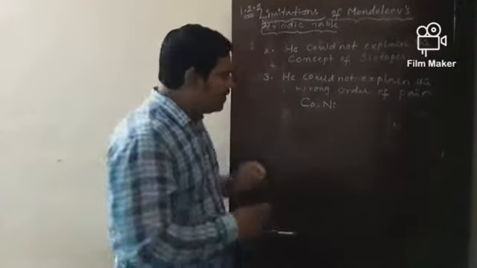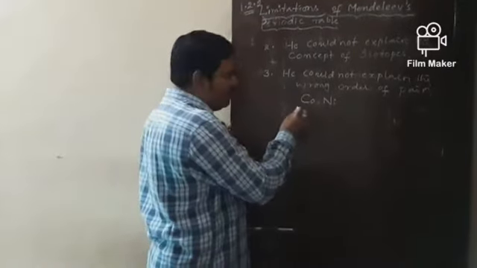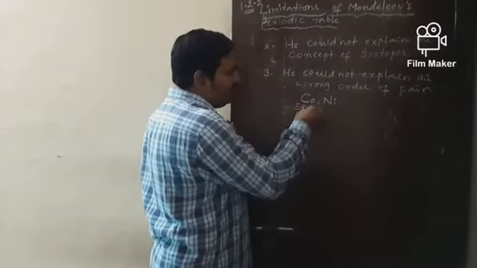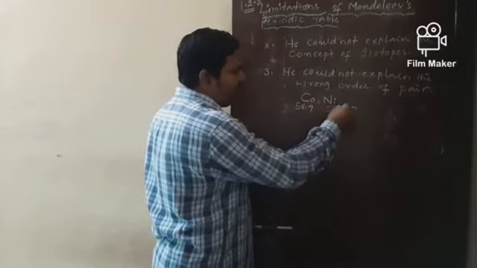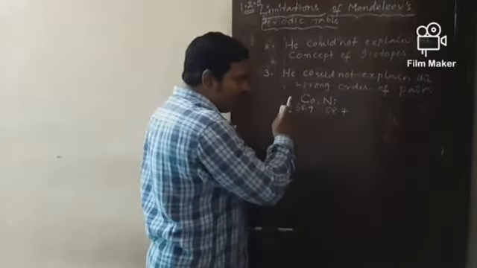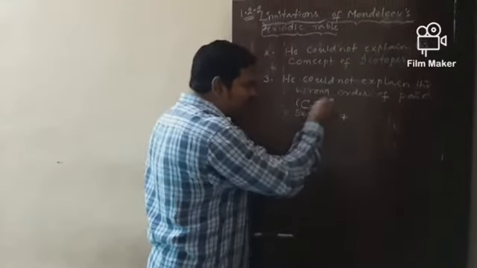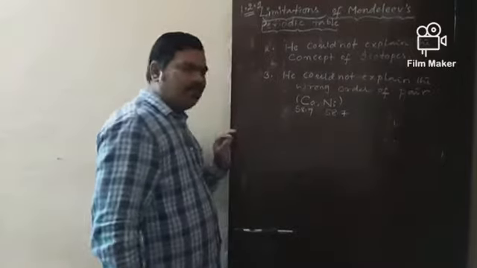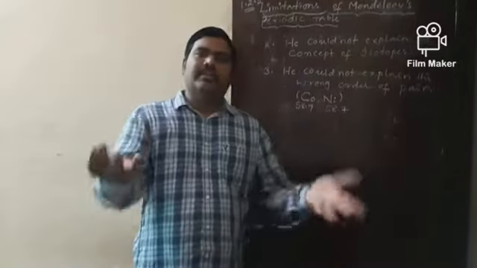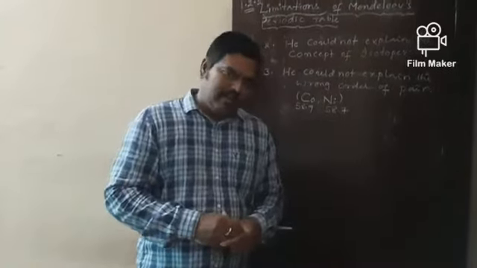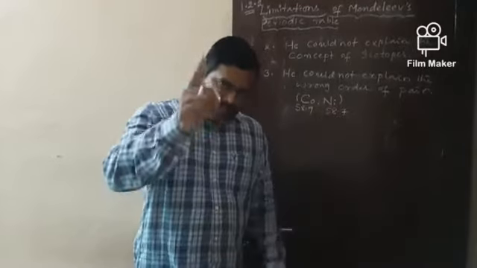Do you know what is the atomic mass of cobalt? 58.9 and this one 58.7. Actually, the periodic classification is based on the increasing order, but why does this pair follow decreasing order? He could not explain. Like this, one more pair is there in Mendeleev's periodic table.